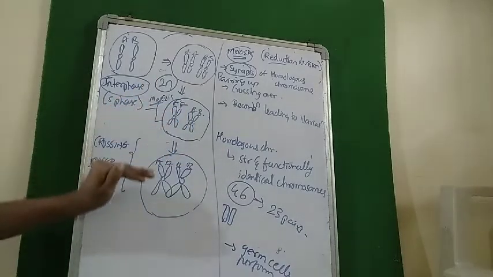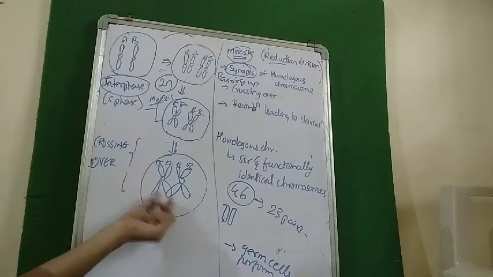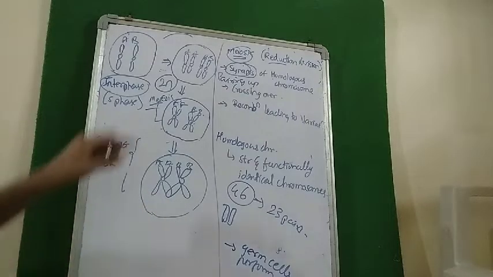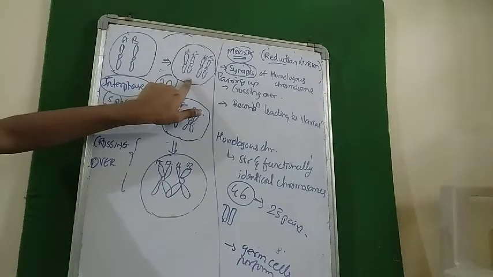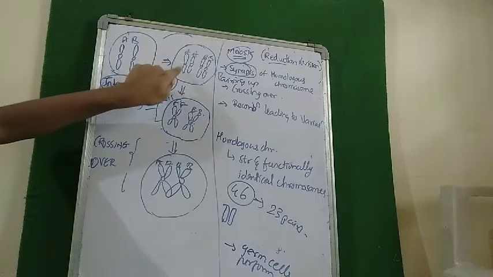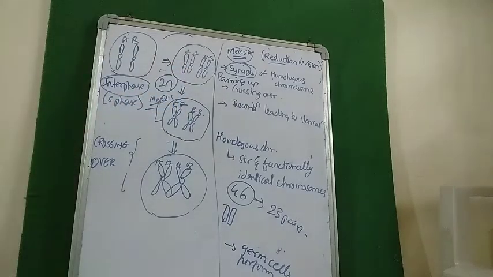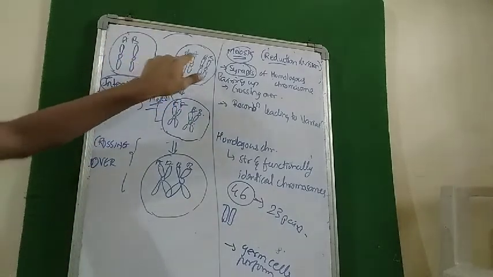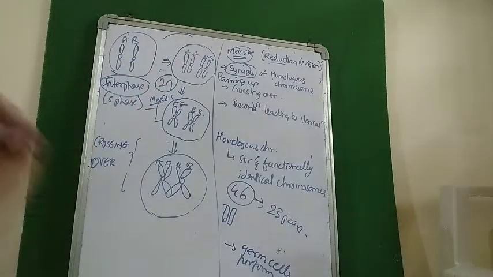Now after pairing, there is crossing over. Now see, these two are the homologous chromosomes. So 1, 2, 3, 4. These are called chromatids. So chromatids of the homologous chromosome are called sister chromatids because they are very much related.